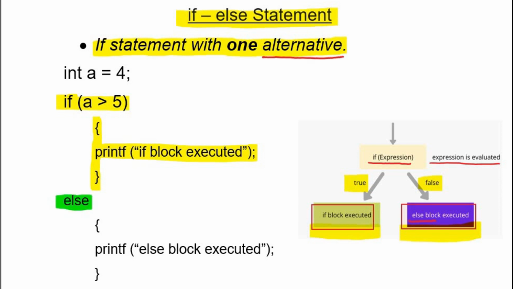The else block may also contain one statement or multiple statements. And the rule for writing curly braces is the same as for the if block. That is, if there is a single statement following the else keyword, then we don't need to put curly braces. And if there are multiple statements in the else block, then we put curly braces. I have written one statement, but still I put curly braces. It generates no error. We can write curly braces for a single statement as well.